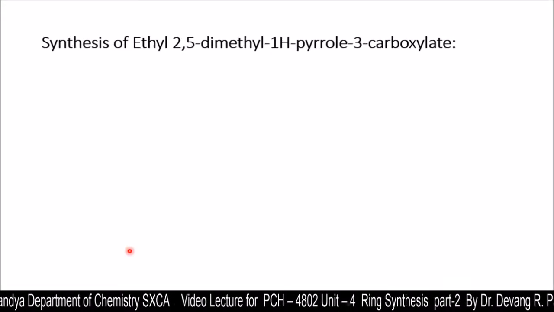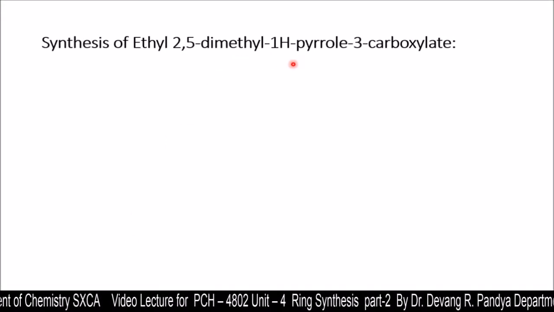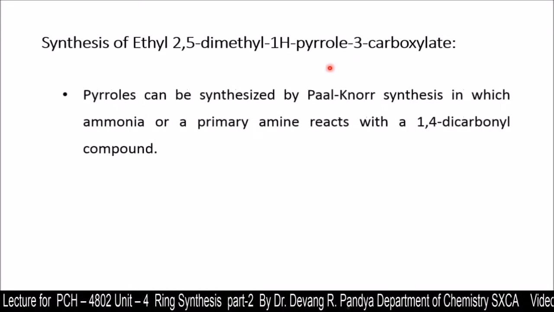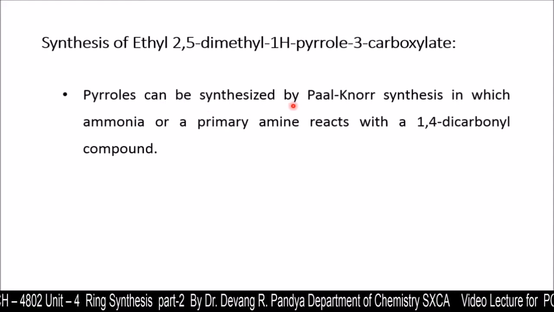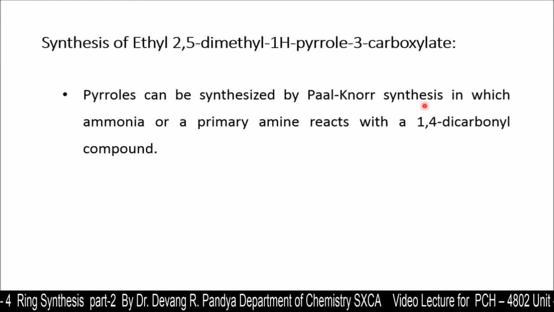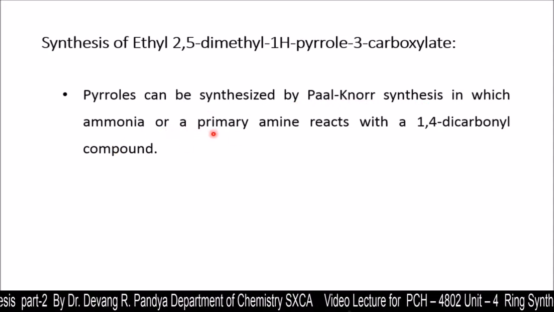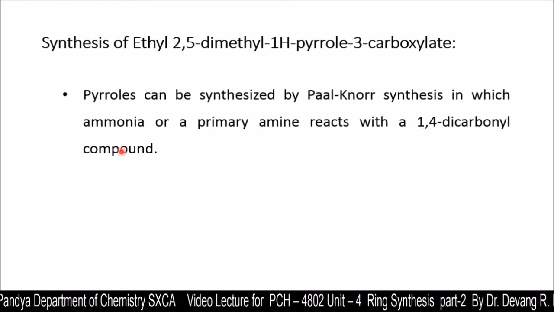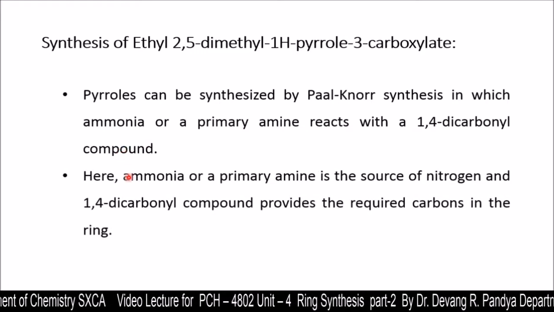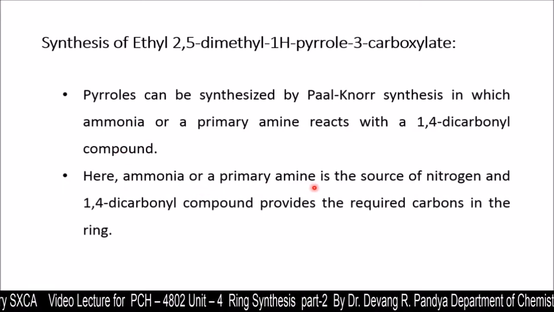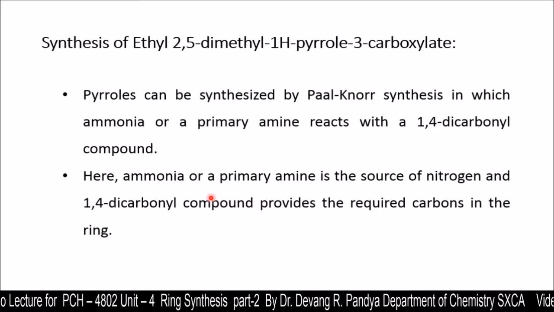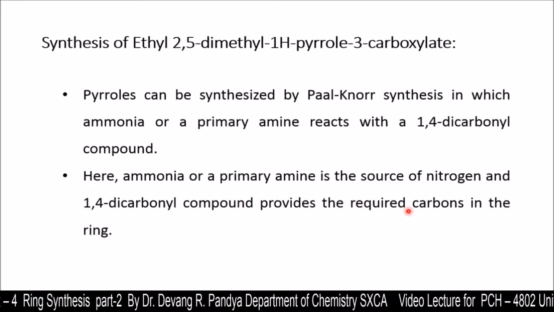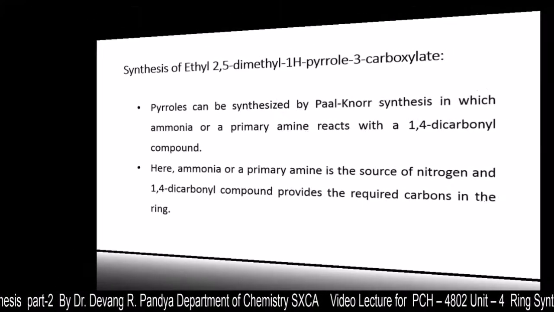Now synthesis of ethyl 2,5-dimethyl-1H-pyrrole-3-carboxylate. The pyrroles can be synthesized by Paal-Knorr synthesis, in which ammonia or a primary amine reacts with a 1,4-dicarbonyl compound. Here ammonia or a primary amine is the source of nitrogen, and the 1,4-dicarbonyl compound provides the required carbons in the ring structure.